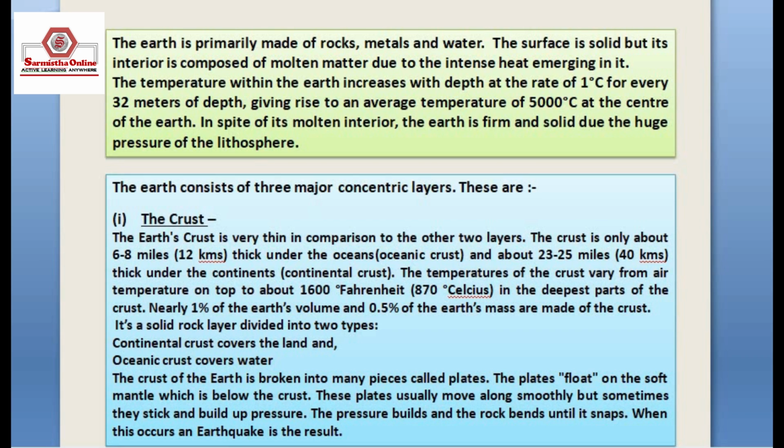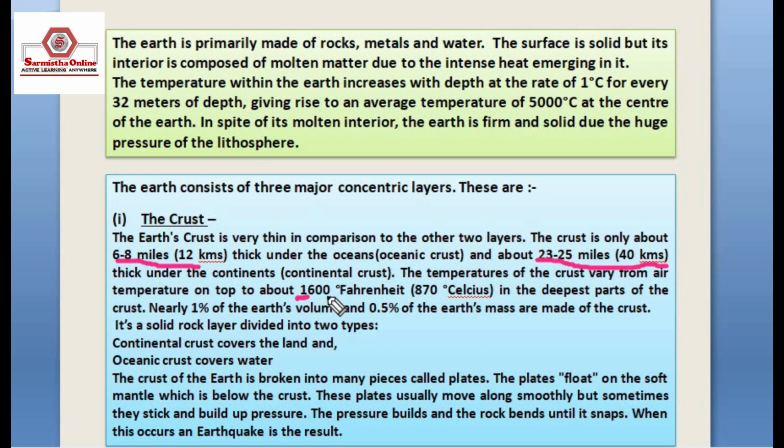The Earth consists of three major concentric layers. The crust is very thin, and in comparison to the other two layers, the crust is only about 6 to 8 miles or 12 kilometers thick under the oceans or oceanic crust, and about 23 to 25 miles or 40 kilometers thick under the continents. The temperature of the crust varies in different layers. In the top layer, it is about 1600 degrees Fahrenheit or 870 degrees Celsius.